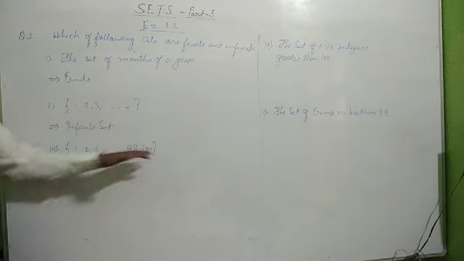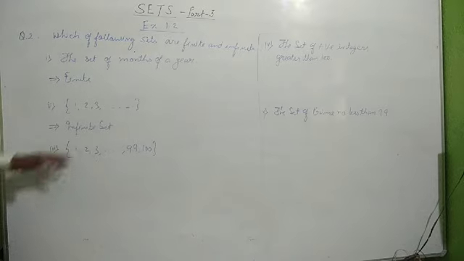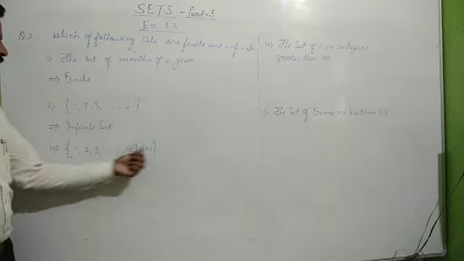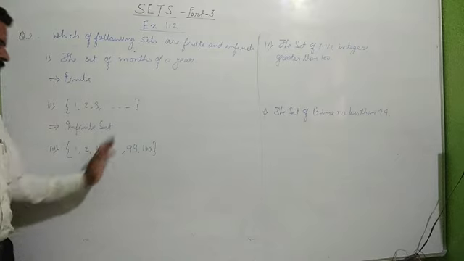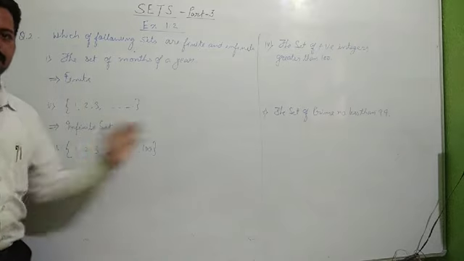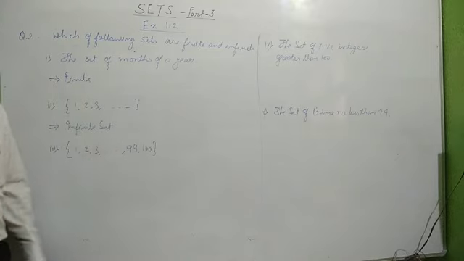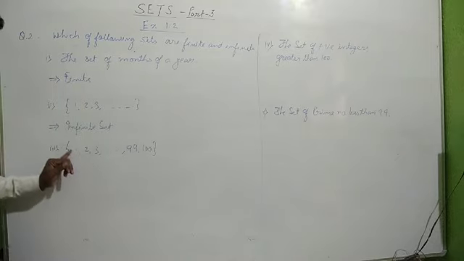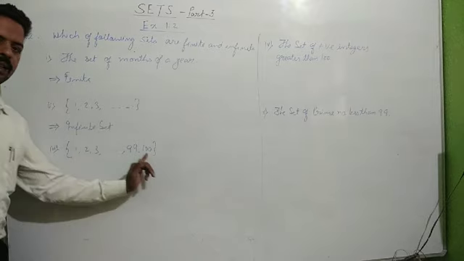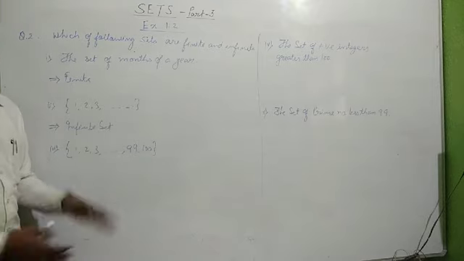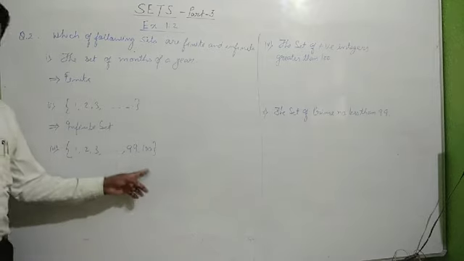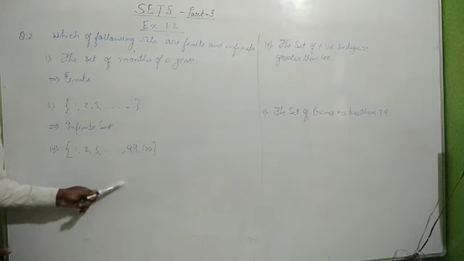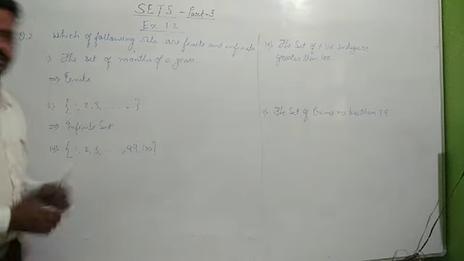So can we count how many numbers there are? This dot is not given after 100. If it was given after 100, it would have infinite elements. But here the set starts with 1 and ends with 100, so it has a limit. We can count it. 100 elements are there. So it is an example of, I hope you have got the answer, a finite set.